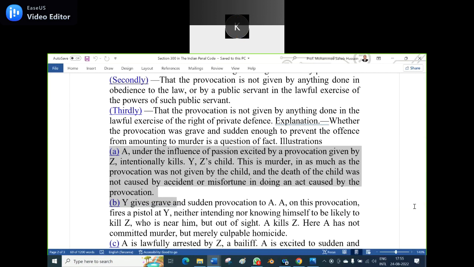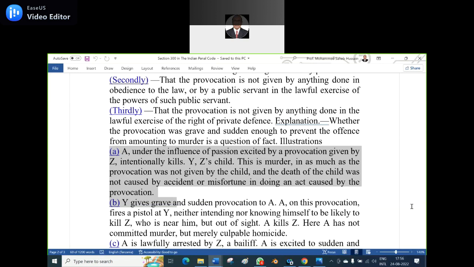Y is killed and Y is Z's child. And this is purely a murder because provocation is not made by the child. Is it clear? Yes, sir. And who created the provocation? Z created the provocation, and Z is the father of the child. And this is purely a murder.